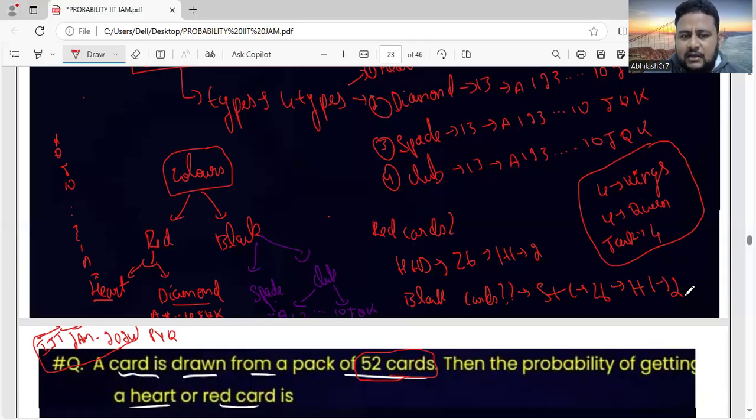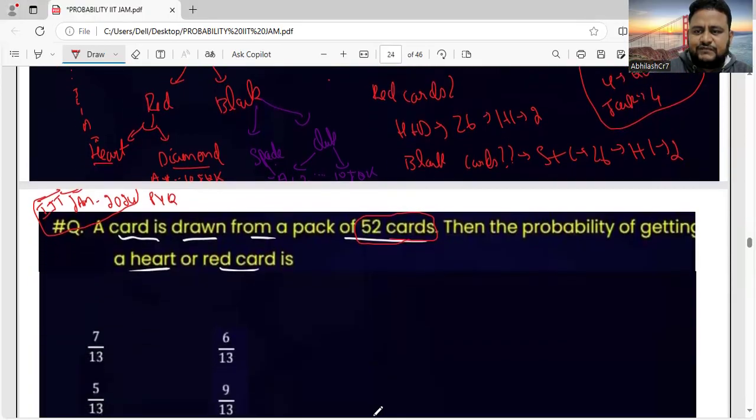Having this basic knowledge about cards, let us solve the given question that was asked in IIT JAM 2024. I hope this much knowledge is enough for you when it comes to solving cards questions. If further knowledge is required when solving PYQs, then I'll tell you there. All right, friends, let us solve this question.